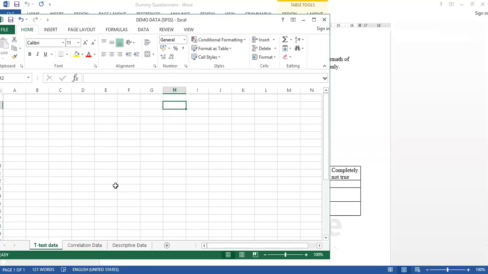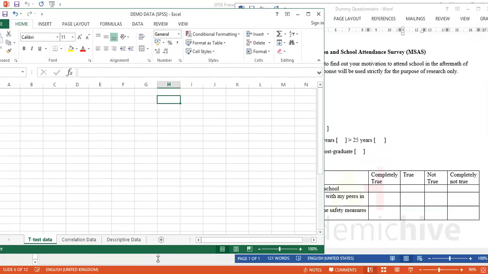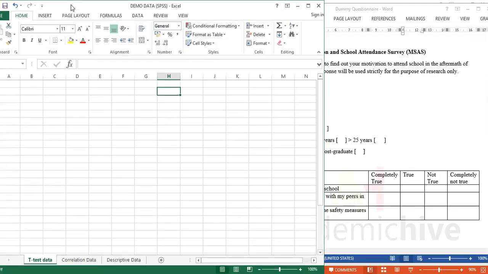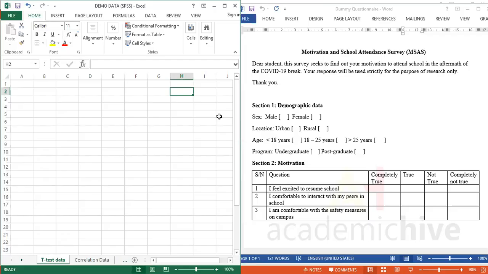So this is data entry. We are trying to enter the data into Excel. We want to enter it into a spreadsheet, okay? So this is the data entry process on Excel. This can be done directly on SPSS, but it's good to start out with Excel if you're really new to SPSS.